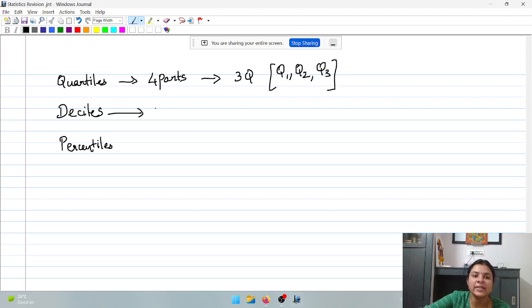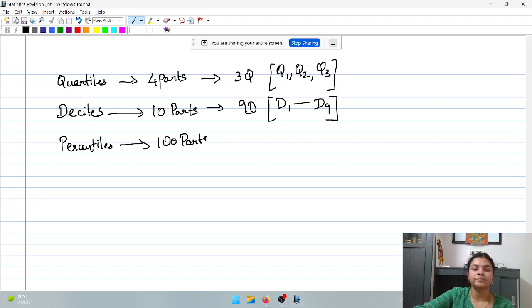Similarly, deciles divide the observations into 10 equal parts positionally. And how many deciles do we have? We have 9 deciles, from D1 to D9. Similarly, percentiles divide into 100 parts, so we have 99 percentiles, which is P1 to P99.